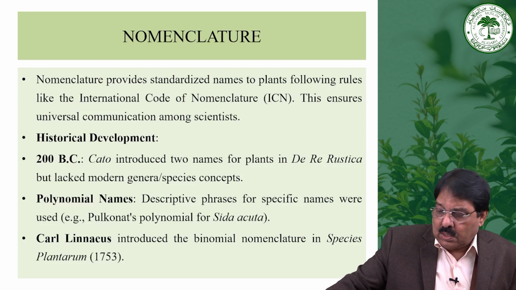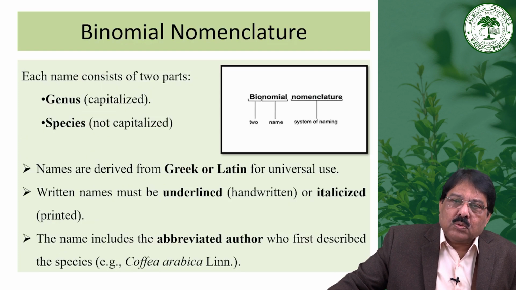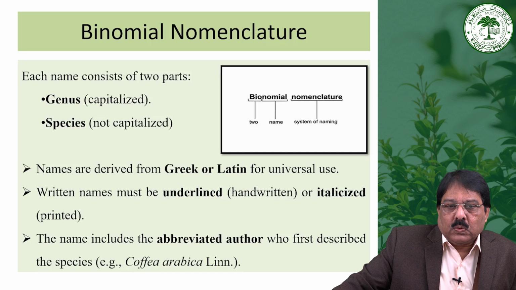Then Carolus Linnaeus tried to give certain rules, and he used two words for a plant in Species Plantarum. In Species Plantarum, he used the genus as well as the species.